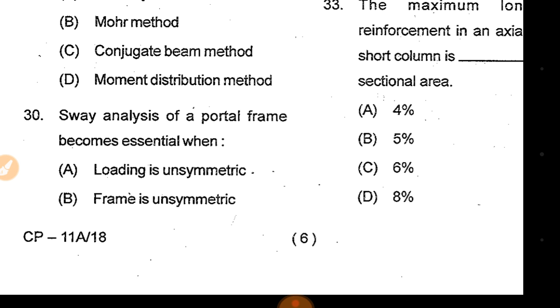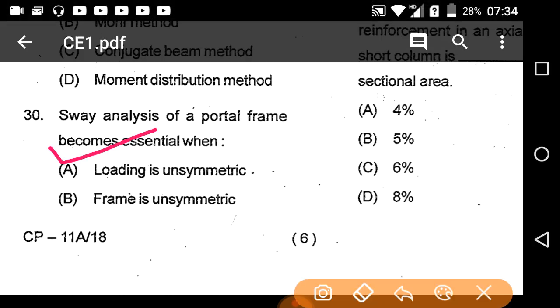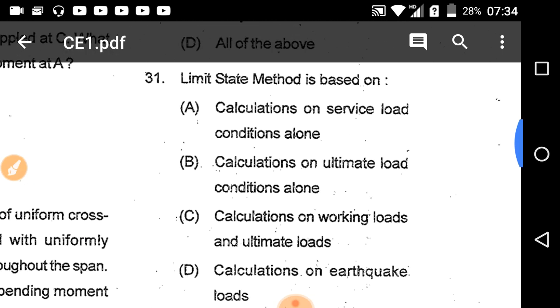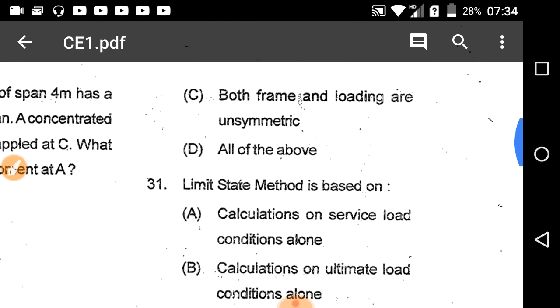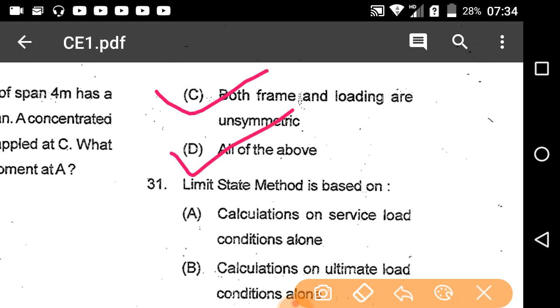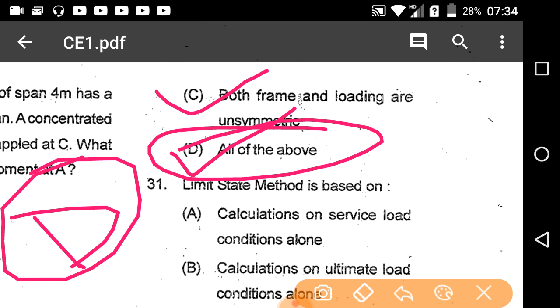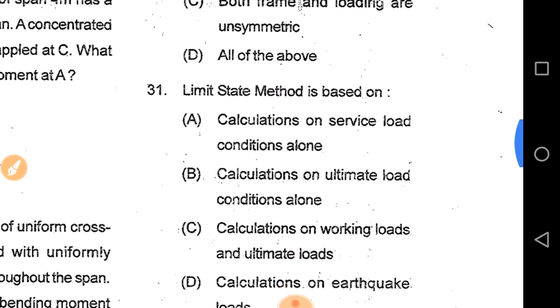Here, analysis of a portal frame becomes essential when loading is unsymmetric, correct; frame is unsymmetric, correct; both frame and loading are unsymmetric, correct. So option D will be the correct answer.